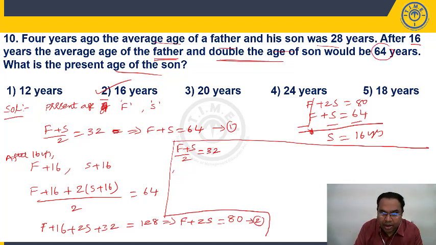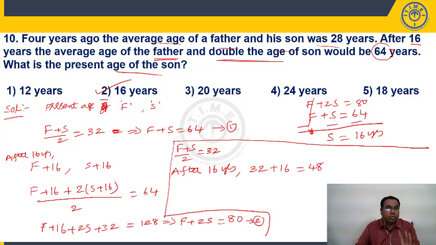Now friends, you tell me, after 16 years, what should be the average age of father and son? Father will increase by 16, son will increase by 16. So the average should also increase by 16. Now it is 32. After 16 years, 32 plus 16, it has to be 48. You got the point? 4 years ago, if it is 28, what is the present average? Father's age will increase by 4, son's age will increase by 4, the average will also increase by 4. So we are saying F plus S by 2 is 32. Now the present average is 32.